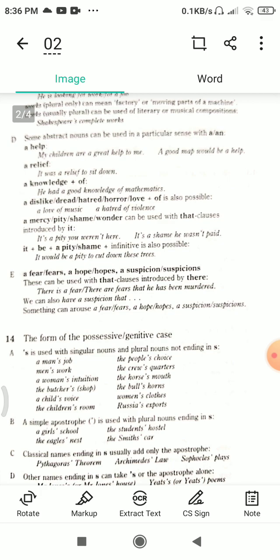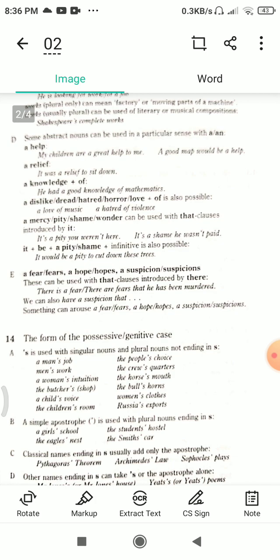Also, for example, it was a relief to sit down. On knowledge plus of, for example, he had a good knowledge of mathematics. A dislike, dread or hatred or horror or love plus of is also possible. For example, a love of music, a hatred of violence.